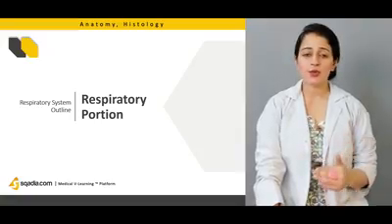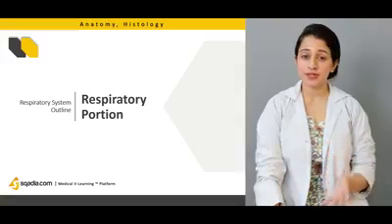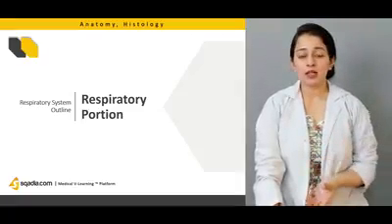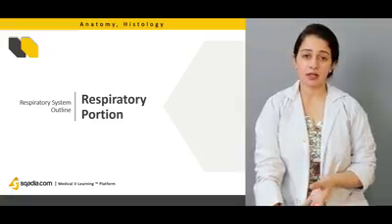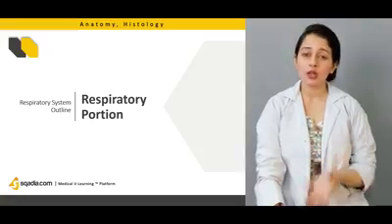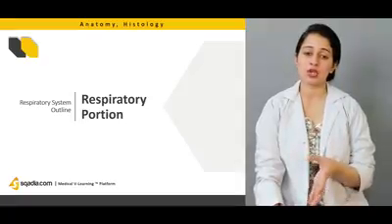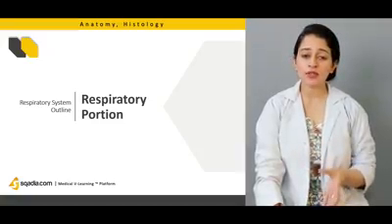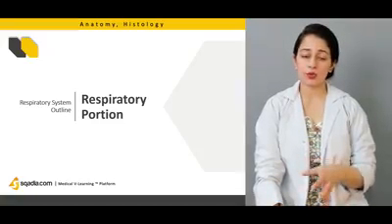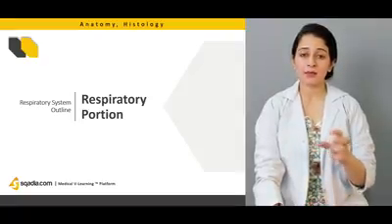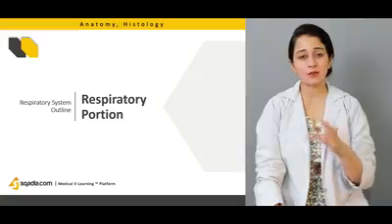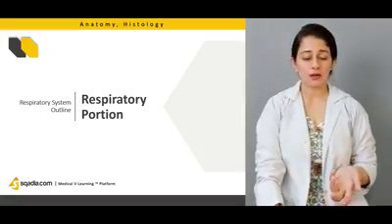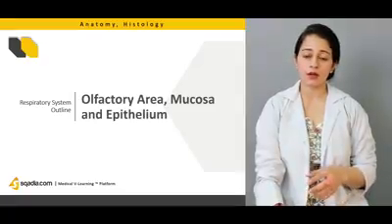Now, the respiratory portion of the respiratory system consists of the respiratory bronchioles, the alveolar ducts, the alveolar sacs, and the alveoli themselves. These are the portions where the actual exchange of the gases takes place, and we are going to study the histology of the respiratory portion in detail. That means we have to focus on every single part of this respiratory portion and what regions the histology of each portion consists of.